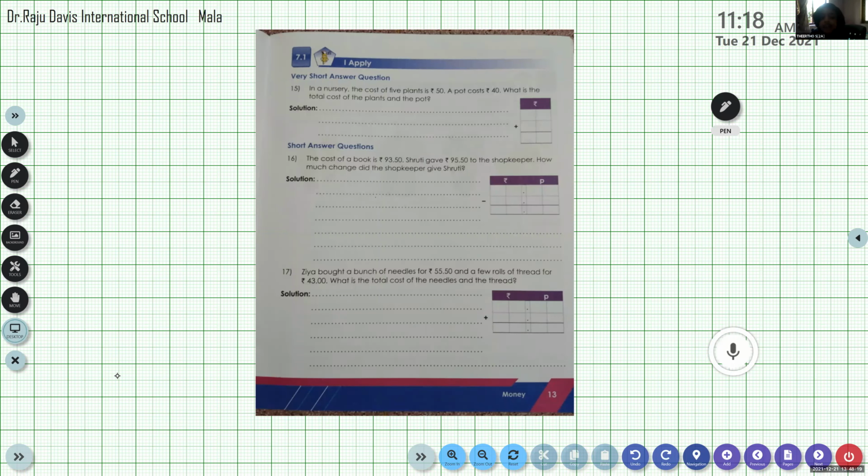Question number 17. He is asking, can you try the 16th question? The 16th question we completed yesterday. I WhatsApp in the group also. No, I don't see. Arjun, check page number 13. And we can discuss question number 17.